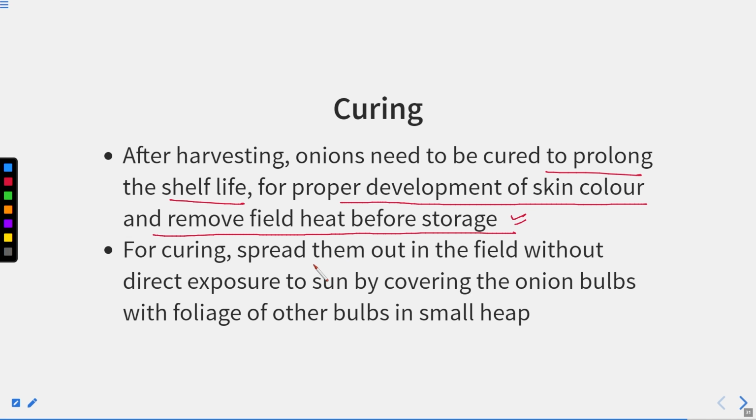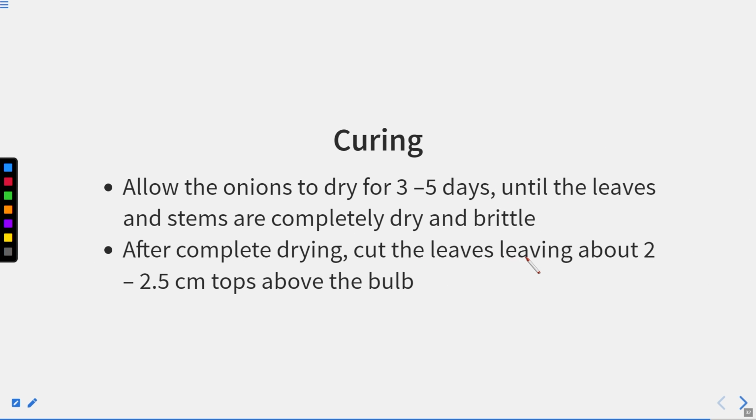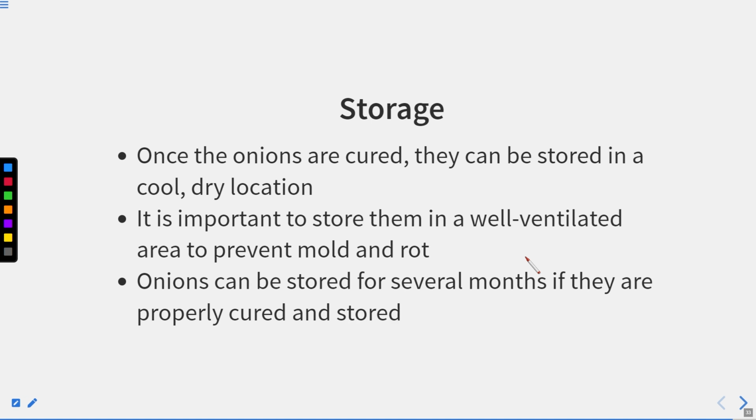So for curing, spread them out in the field, avoiding direct exposure of sun by covering the onion bulbs with the foliage or other bulbs in a small heap. So we have to keep this onion in a spread form. Allow the onions to dry for 3 to 5 days until the leaves and the stems are completely dry and brittle. After complete drying, cut the leaves, leaving about 2 to 2.5 centimeter tops above the bulb.